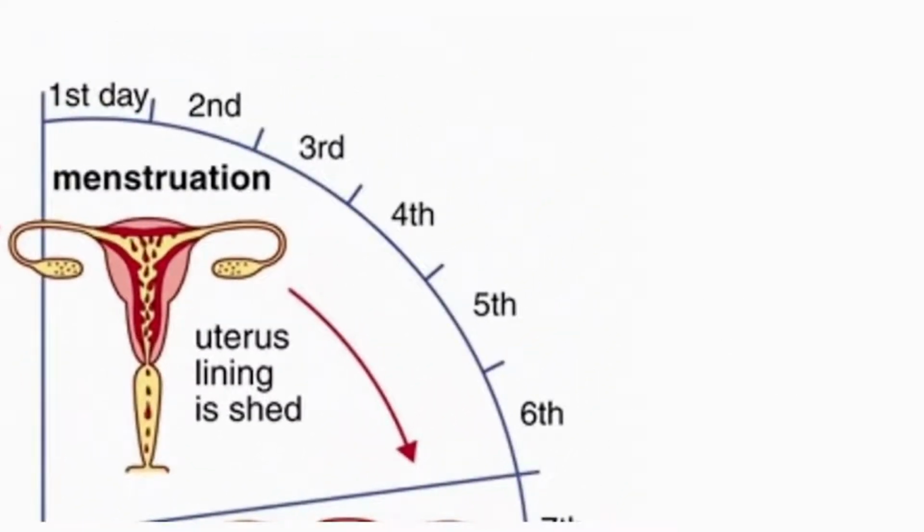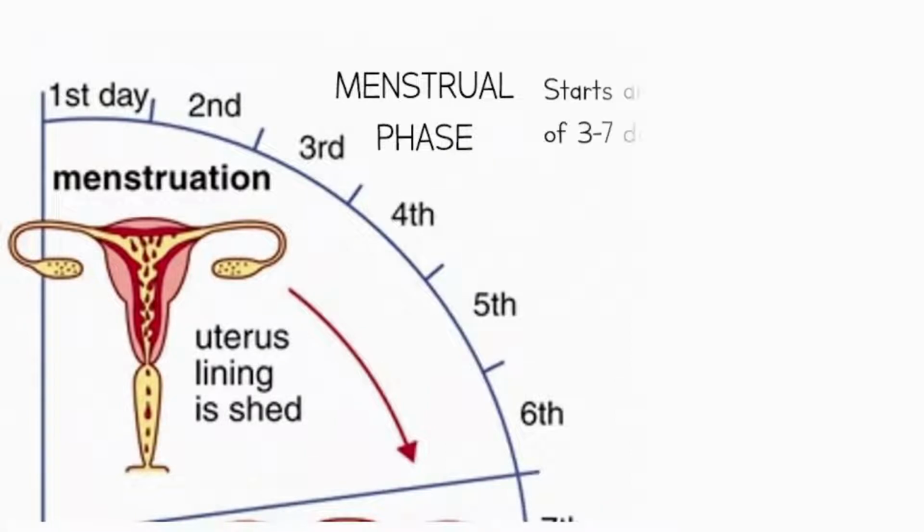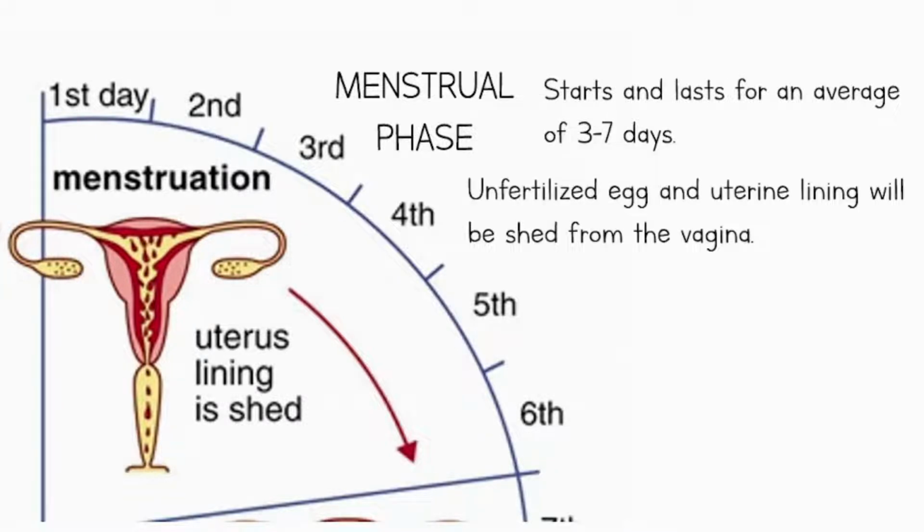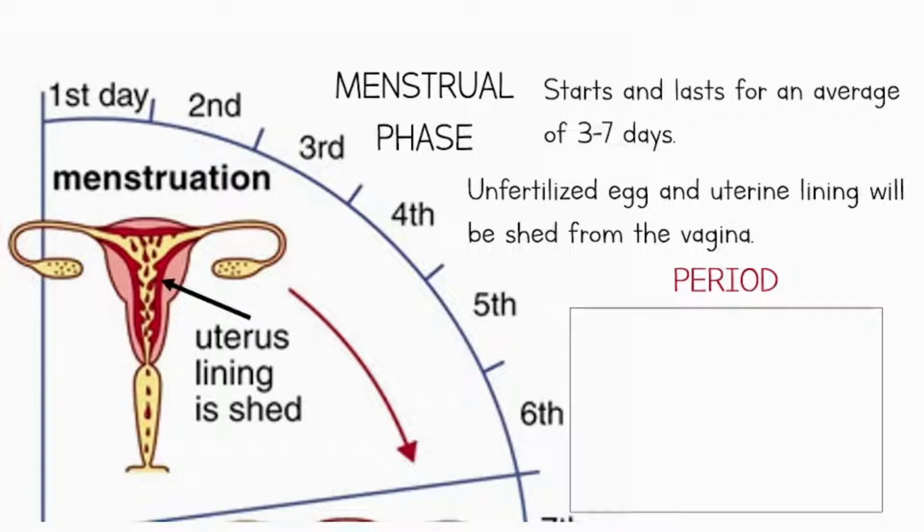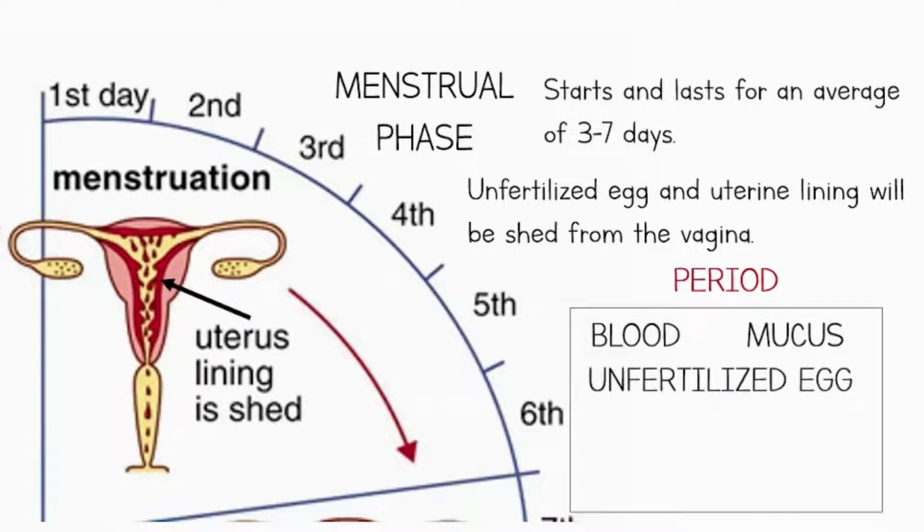The menstrual phase, or period, is when the menstrual cycle starts and lasts for an average of 3 to 7 days. The unfertilized egg cell from the previous menstrual cycle and the uterine lining that was not used will be shed from the vagina. Period blood is usually a combination of blood, mucus, unfertilized egg, uterine lining, and tissue.